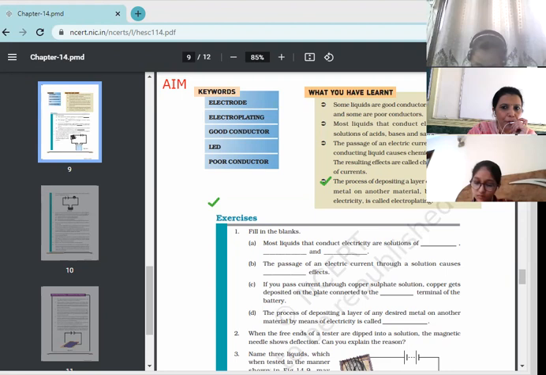Any other word, ma'am, you may have found? Yes, please tell about electrode again. Electrode, actually, when I will be explaining the concept, I will tell you. These are the rods which conduct electricity, through which the current can flow. For now you can just keep in mind that these are rods. I will tell you when we study the chemical effect of electric current, or the process of electrolysis. Any other word you have found from inside the book? You may tell. Any other difficult word that you have not understood?